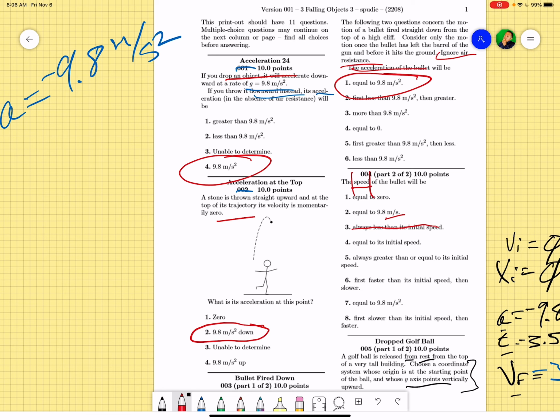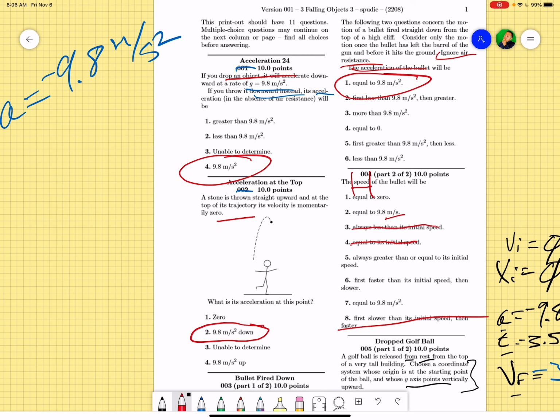Is it equal to its initial speed? Well, that would be interesting, but the speed is going to increase. Gravity, we already said, is going to make something accelerate. Okay? Let's go through some other ones. First slower than its initial speed, and then faster? That doesn't make sense. You're going to shoot it, it's going to be slow and then speed up. That doesn't make any sense.